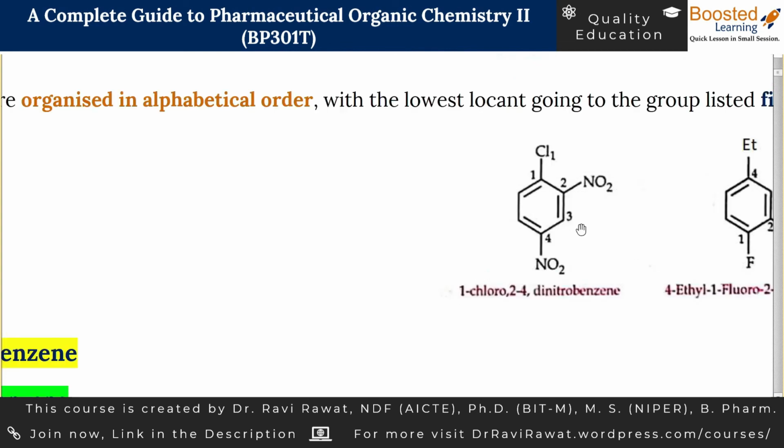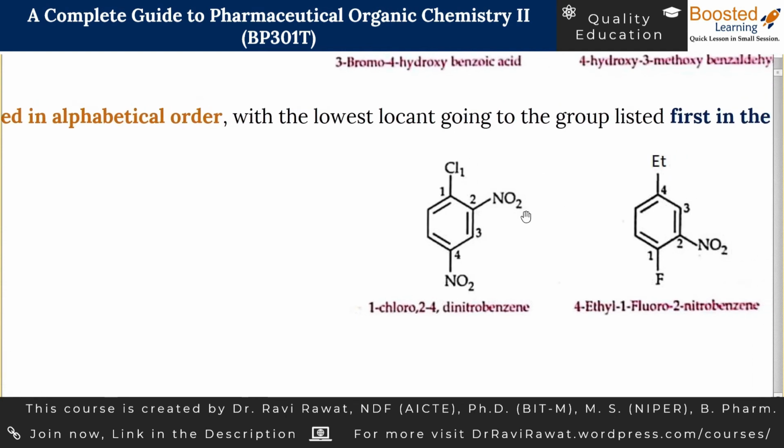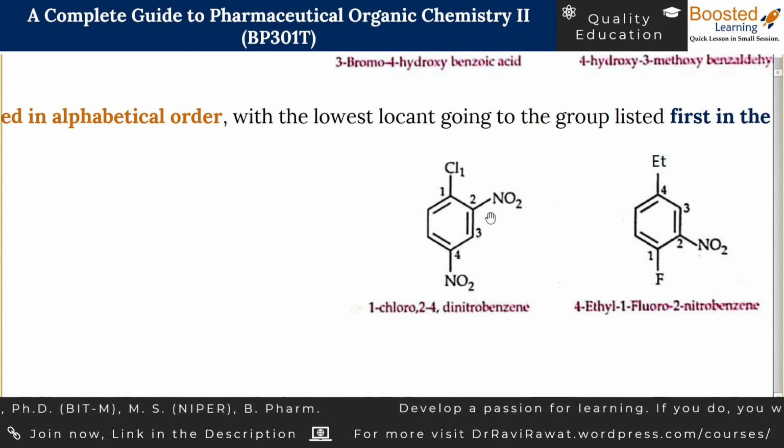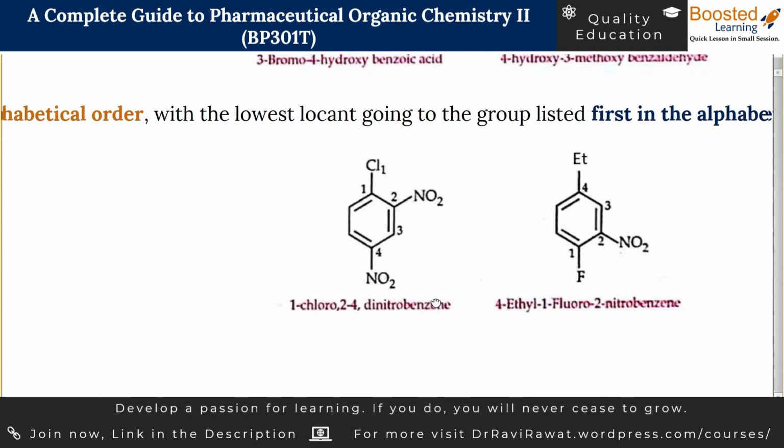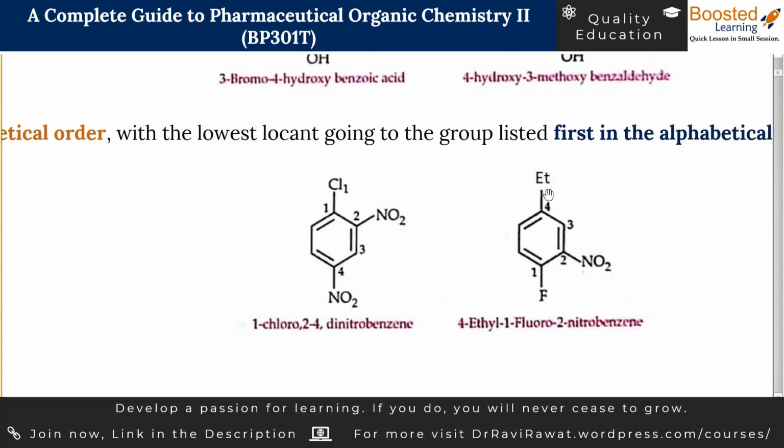Let us take the first example. In this case, there are two groups which are common. So this can become dinitrobenzene and this is chloro. So among C and D, C comes earlier. So first position to chloro, and 2, 4 dinitrobenzene. And if you consider this case, there is ethyl, there is fluoro, and there is nitro. So E comes the earliest, the highest atomic number belongs to fluorine, so the number goes as 4 for ethyl. So 4 ethyl, then comes F, so 1 fluoro, then comes nitro, so 2 nitro benzene.